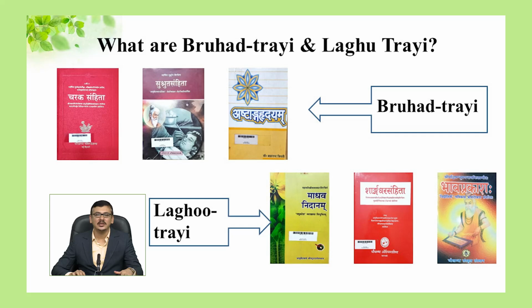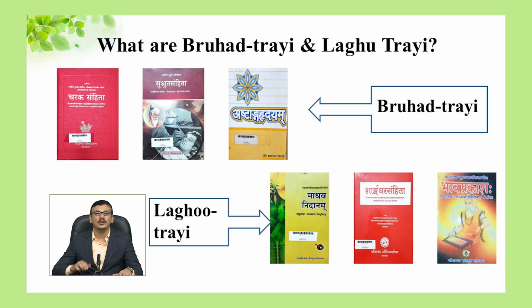If anyone says that XYZ thing is written in Ayurveda, how and where will you confirm? The way of confirming it is by asking that person for the reference of the thing they are saying. For that, we need to understand Bruhatrayi and Laghutrayi. These are the main reference books of Ayurveda. If the thing is written in these scripts or similar descendant Sanhitas, then only can we say that it is an authentic saying of Ayurveda. 3 primary scripts of Ayurveda are called Bruhatrayi.